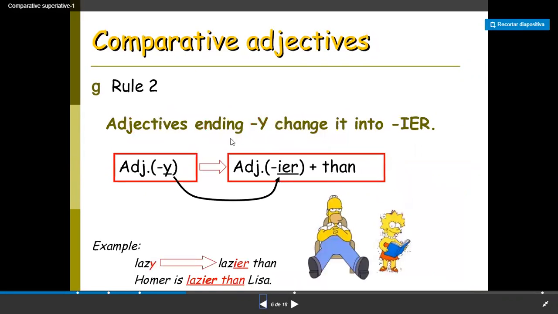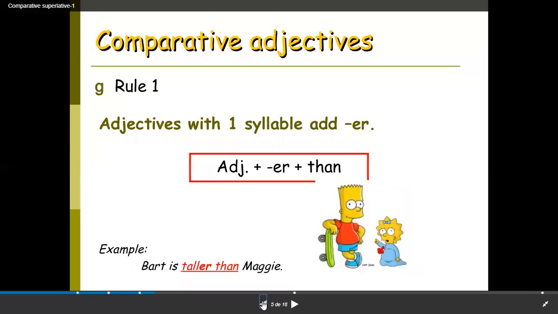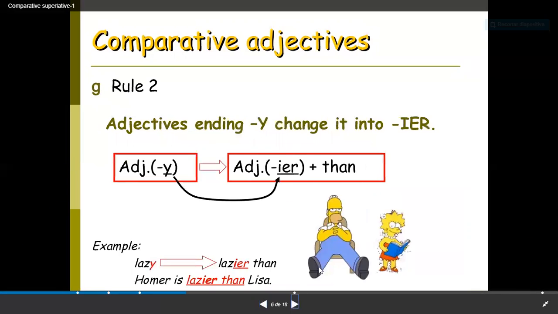Rule number 2, with adjectives ending in Y, we have to eliminate the Y and add IER, like lazier, happier, prettier, funnier. And rule number 1, for adjectives with 1 syllable, we only add ER, like taller and bigger and sadder. Okay, there we have rule number 1 and rule number 2 mixed together.